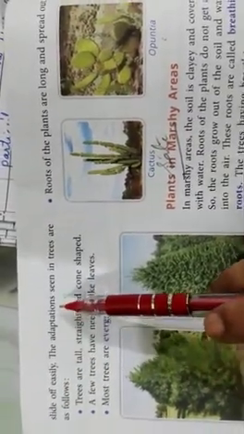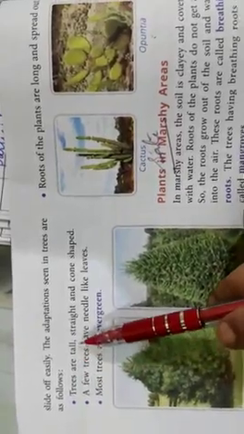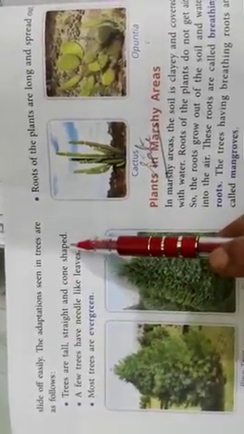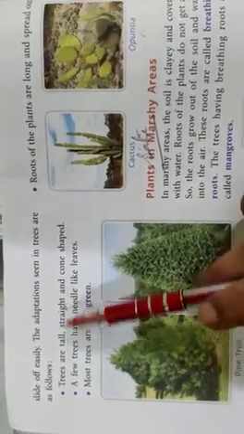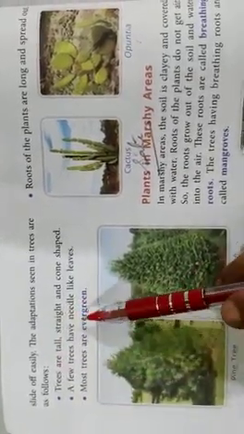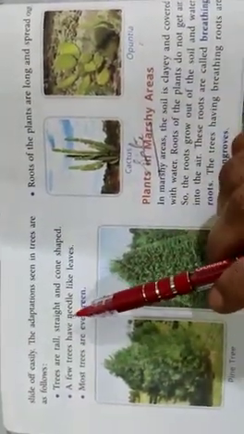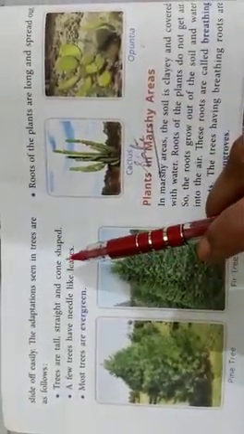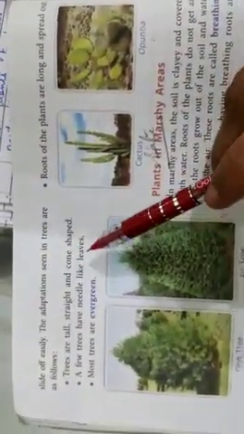So the adaptations seen in trees are tall, straight and cone shaped. They are very tall and they are straight. There is not so much of branches, just like the plants that grow on plains. And their shape is conical because of the snow that falls during the winter season. They slide off easily.